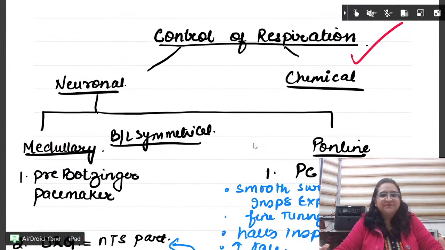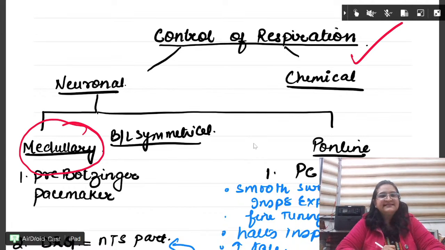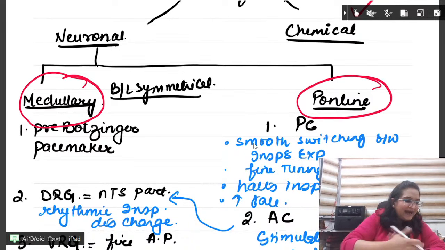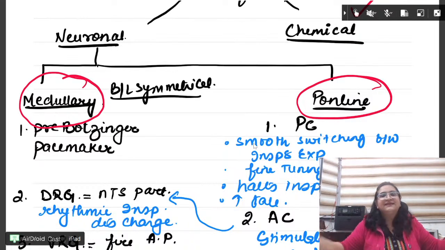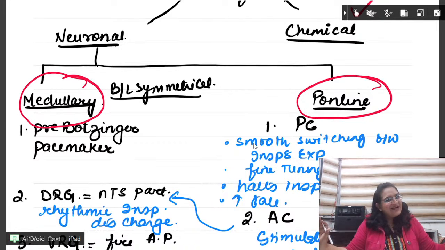Control of respiration. We have to control respiration, either neuronal or chemical. In neuronal, we have medullary centers and pontine centers. Repeat, learn. Doctor Prathha, tell me, what does hypothermia mean? Temperature has gone down, low, so la. Now you know the answer. If it was hyperthermia or hypercapnia, then it is a rise, so ra, right side. Fine. Okay. Then neuronal: medullary and pontine.